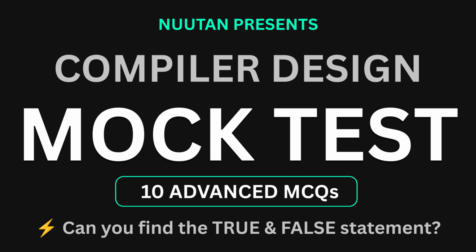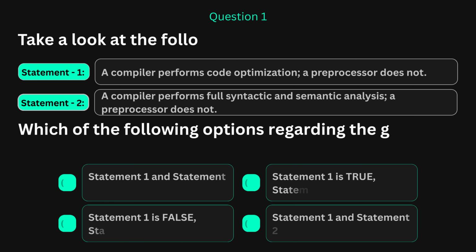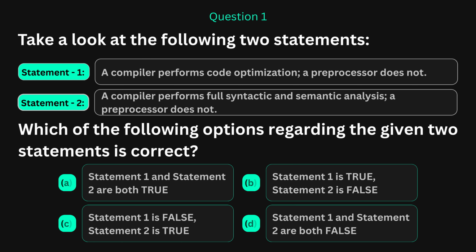Get a pen. Stay focused. Let us begin. Question 1. Two statements about compilers and preprocessors. Statement 1 says, a compiler performs code optimization, but a preprocessor does not. Statement 2 says, a compiler performs full syntactic and semantic analysis, but a preprocessor does not.